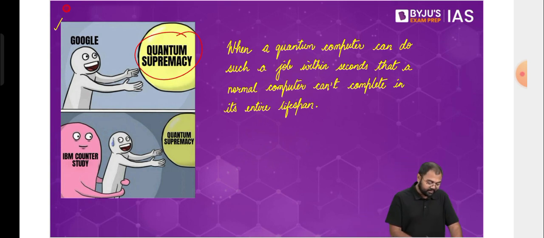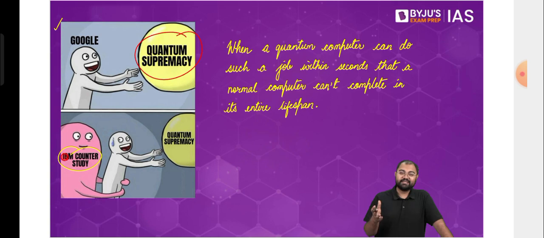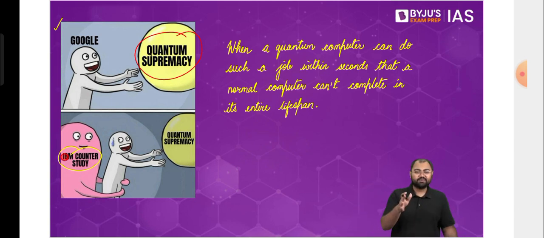But then IBM came forward, and IBM said, look, what you are saying, that 10,000 years could be taken by a normal computer, we have supercomputers that can do that job in 2 or 3 minutes. So yes, there is a difference, but there's not a stark difference that you can call quantum supremacy. So Google claimed that it is quantum supremacy. IBM said that no, this is not quantum supremacy.